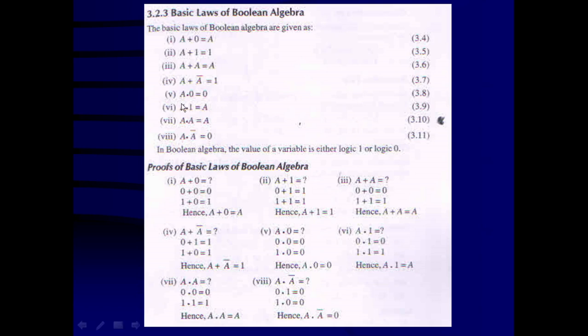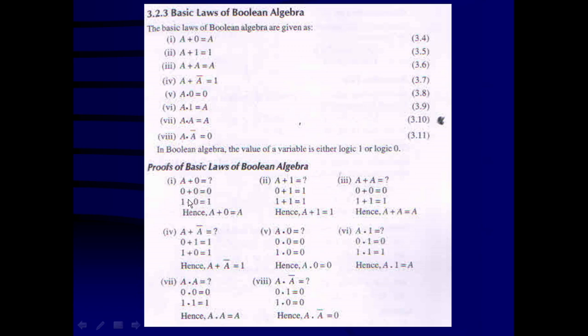Similarly, there are four laws related with the AND operations of Boolean algebra. A dot 0 is equal to 0. A dot 1 is equal to A. A dot A is equal to A, and A dot A bar is equal to 0. In Boolean algebra, the value of a variable is either logic 1 or logic 0. So Boolean algebra deals with two-valued problems only, either logic 0 or logic 1.